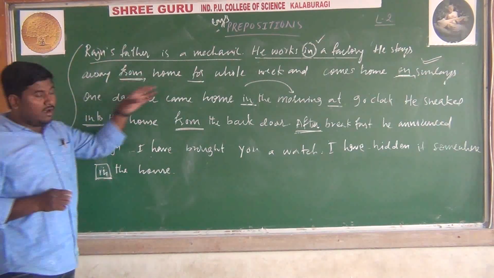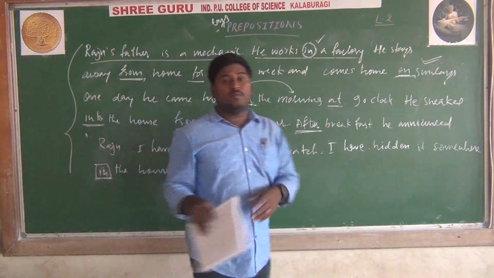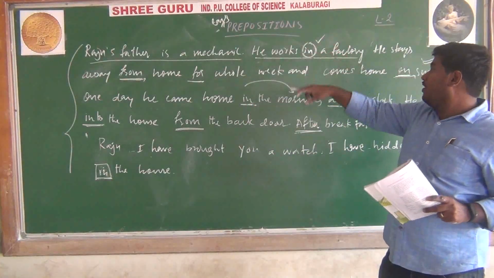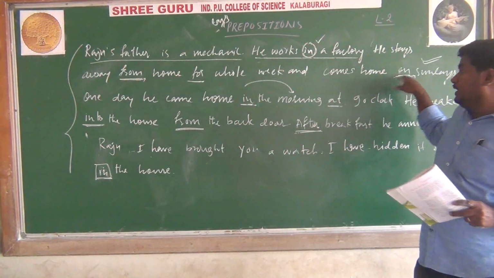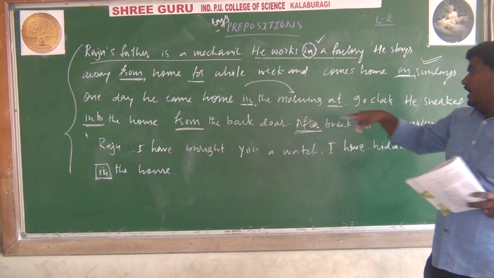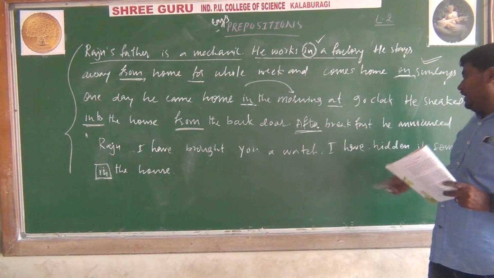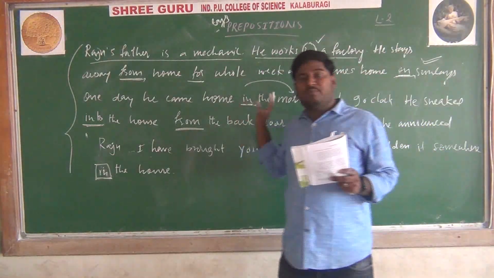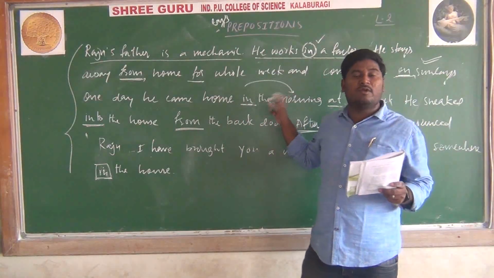So these are all prepositions: in, from, for, on, in, at, into, from, after, and in. Without using a preposition, the sentence will not be correct.